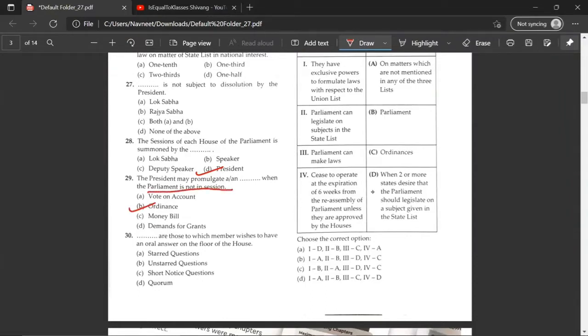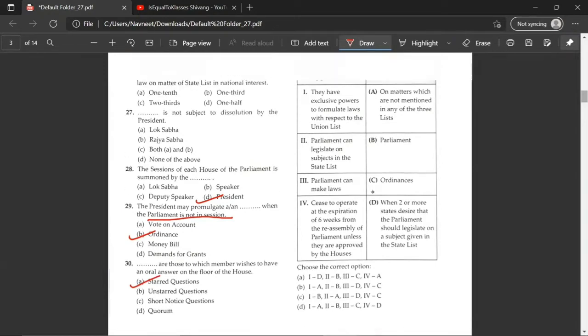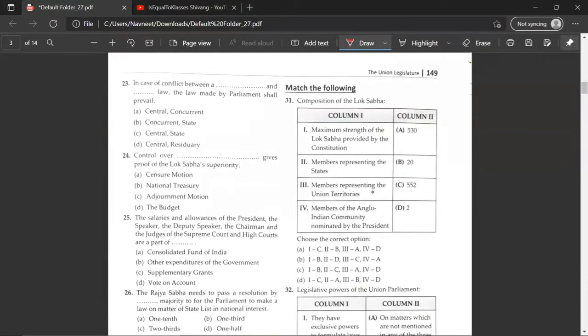Dash are those to which a member wishes to have an oral answer on the floor of the House. Starred questions. When the member wishes to have a written answer on the floor of the House, it is known as unstarred questions. So moving on to match the following.